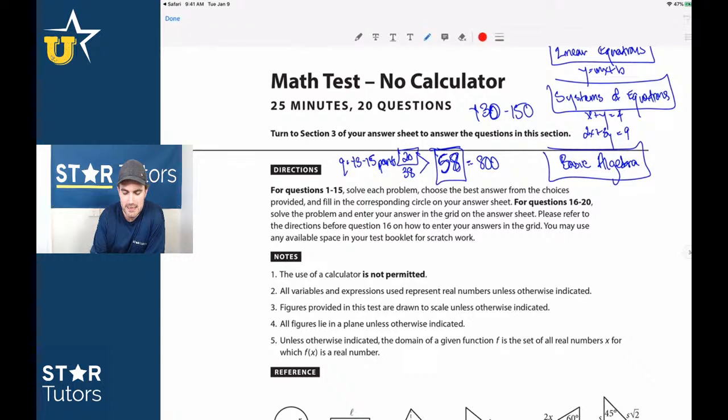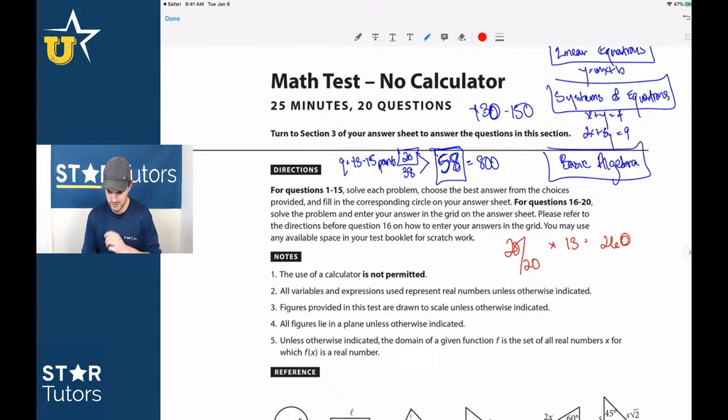And again, you're trying to maximize the number of questions you can get right, because if you do that times 20, let's say it's even times 13 per question, you're already 260 points towards your goal of 800, even if it's on the low end. On the high end, if it's worth 15 points, you're at 3, wait, is that right? No, that's right. Yeah, you're at 300 points towards your goal of 1500 or 800, right? And so again, your goal is to maximize your score. And if you go through this and you really think about, okay, how am I going to maximize my score? How am I going to find all of the questions that I know how to do? The best way to go about this is to just go through it and find the easy questions first.